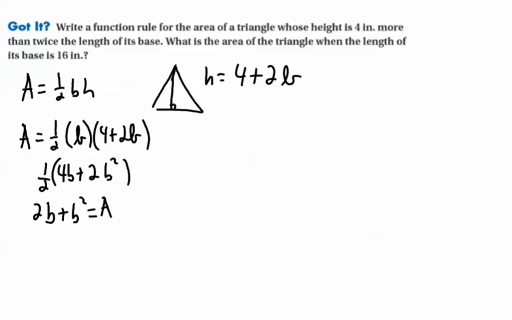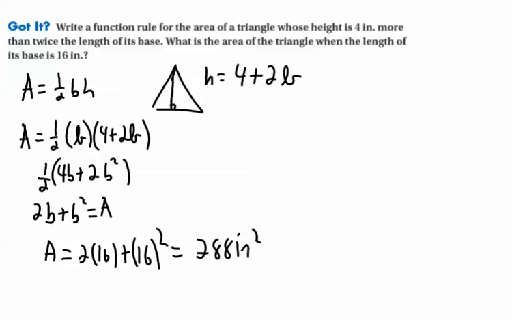But you can do that on your own. With this, if they say its base is 16, then you just plug in 16 for the function. 2 times 16 plus 16 squared. You calculate that in your calculator, which I believe is 288 square inches. So you can go ahead and finish the rest of the Got It.